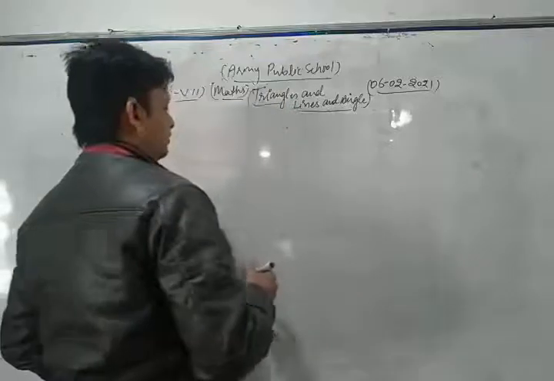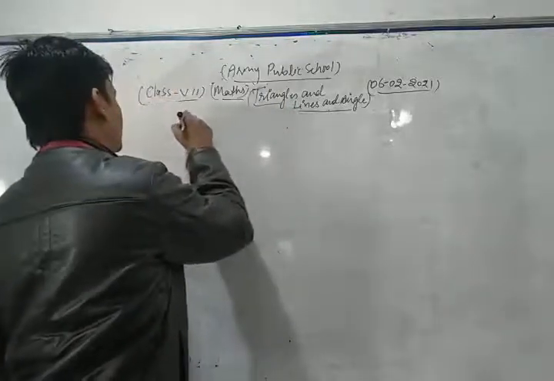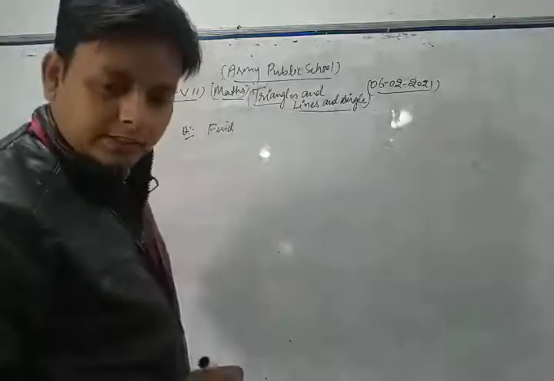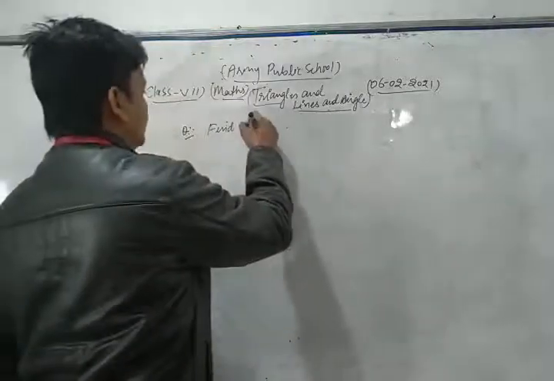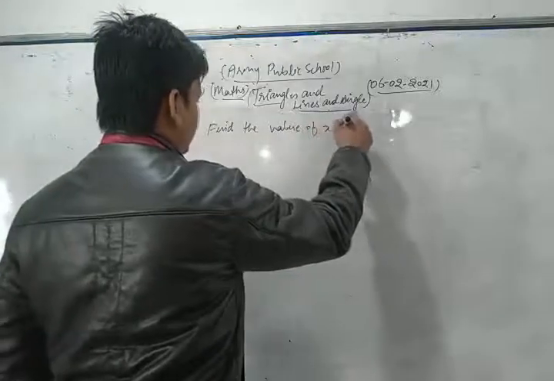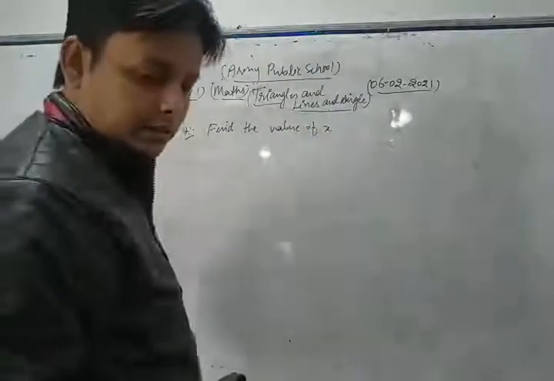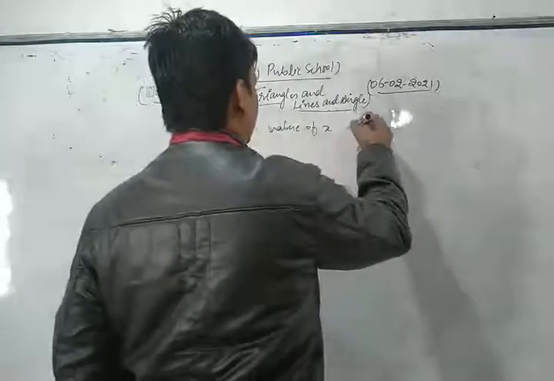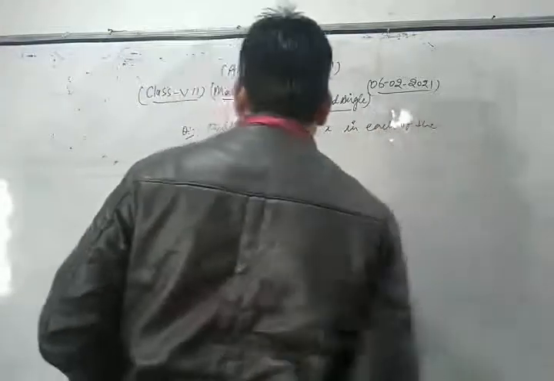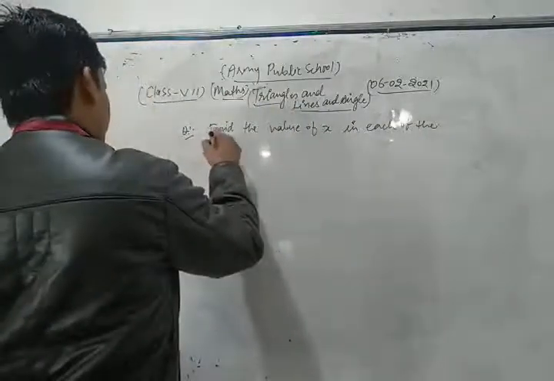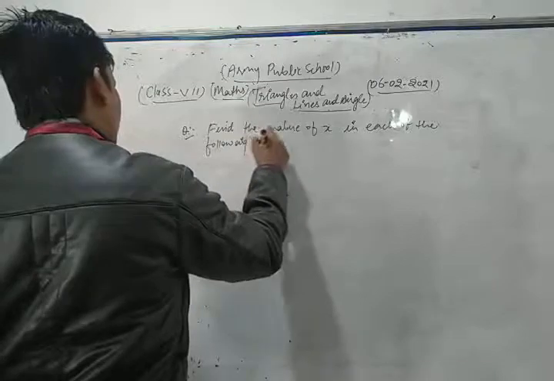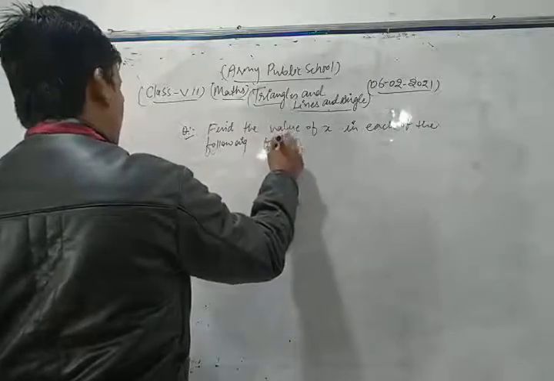Let's see the difference. We take a question: Find the value of x in each of the following figures.